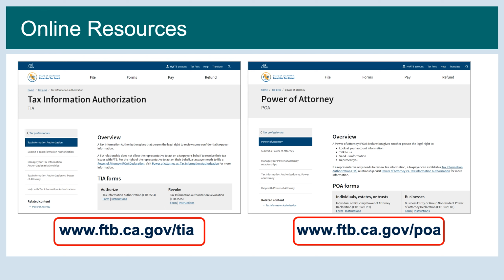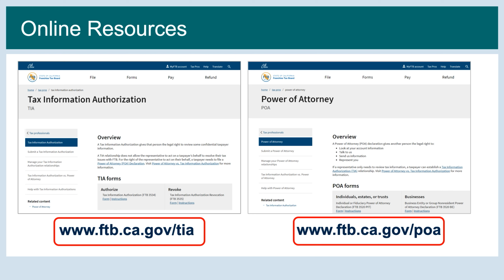TIAs and POAs can be submitted by mail, care of POA Unit, P.O. Box 2828, Rancho Cordova, California 95741-2828, or online at www.ftb.ca.gov. Submitting online is recommended due to expedited processing.